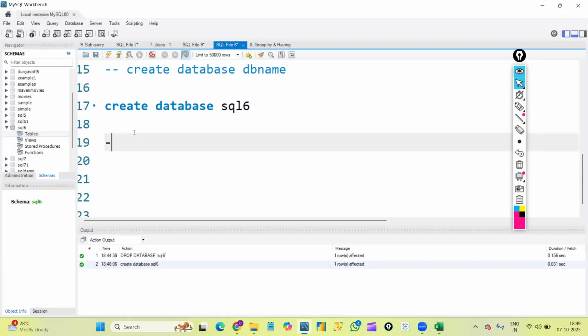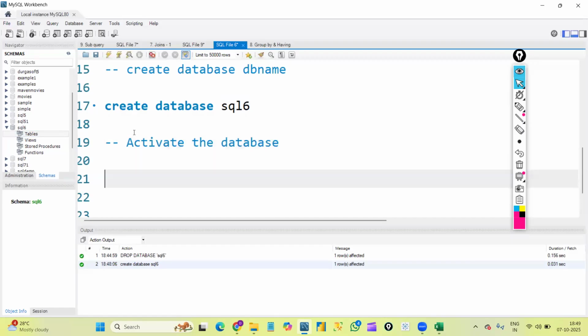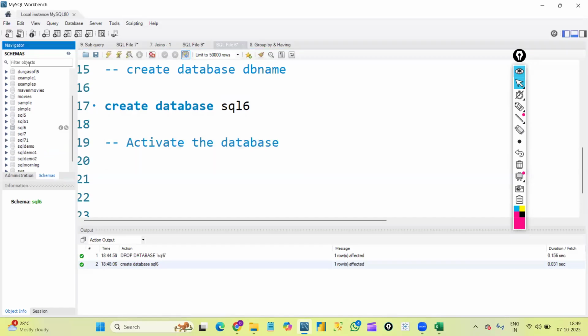After creating the database, next let me explain about activating the database. So what is activating the database here? Here you can see I have so many databases in my system, right? But currently I want to use the SQL6 database.